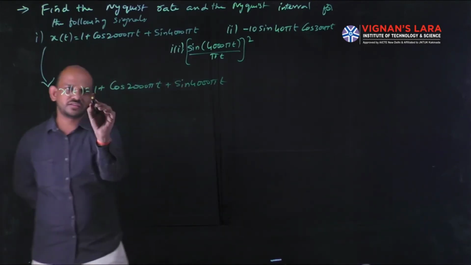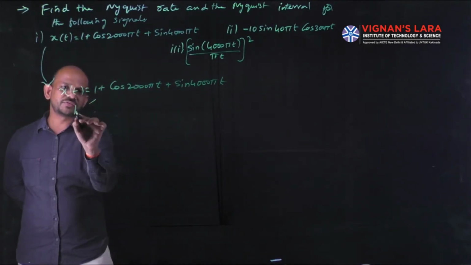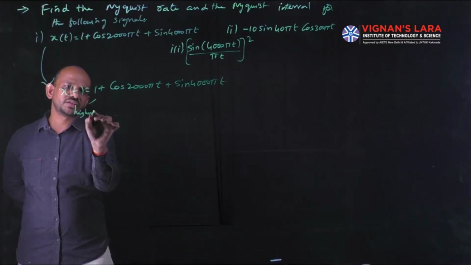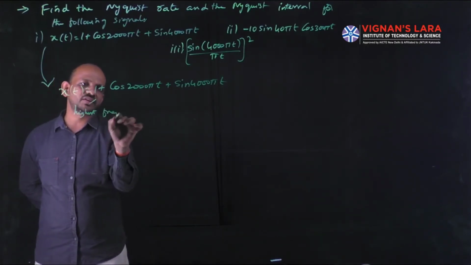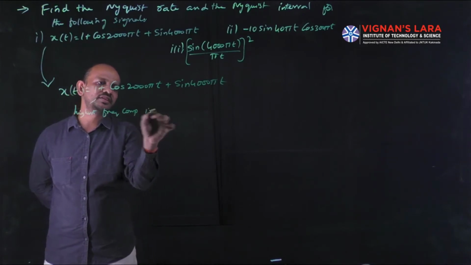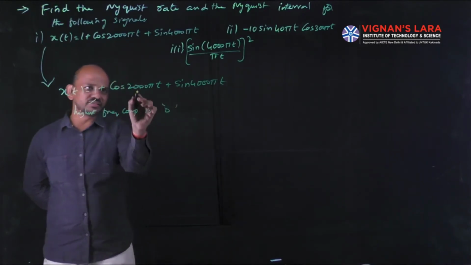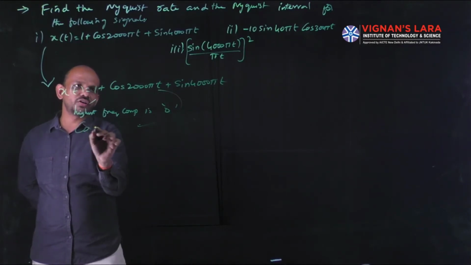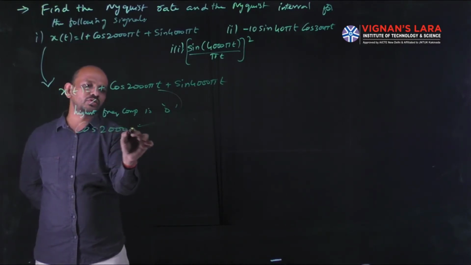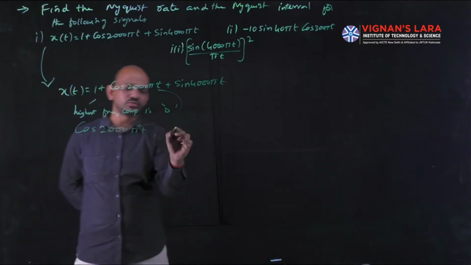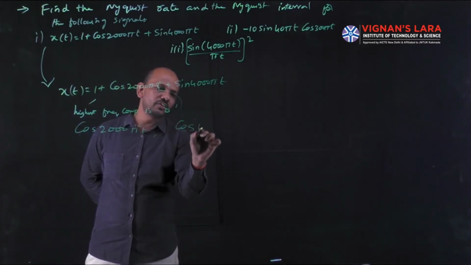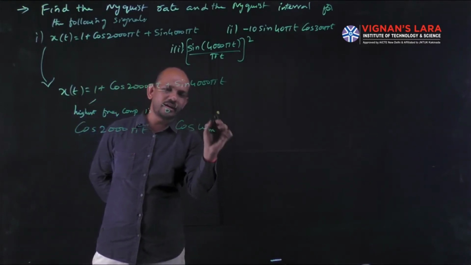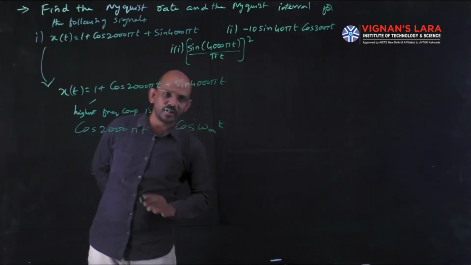Consider 1: for 1, the highest frequency component is 0. And consider cos 2000 pi t, let us consider it as cos of omega m1 t.